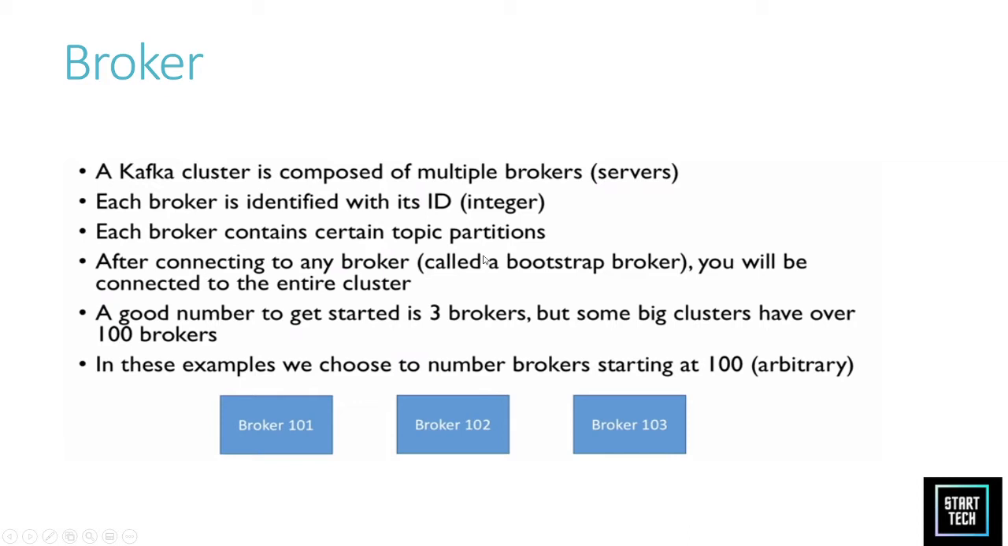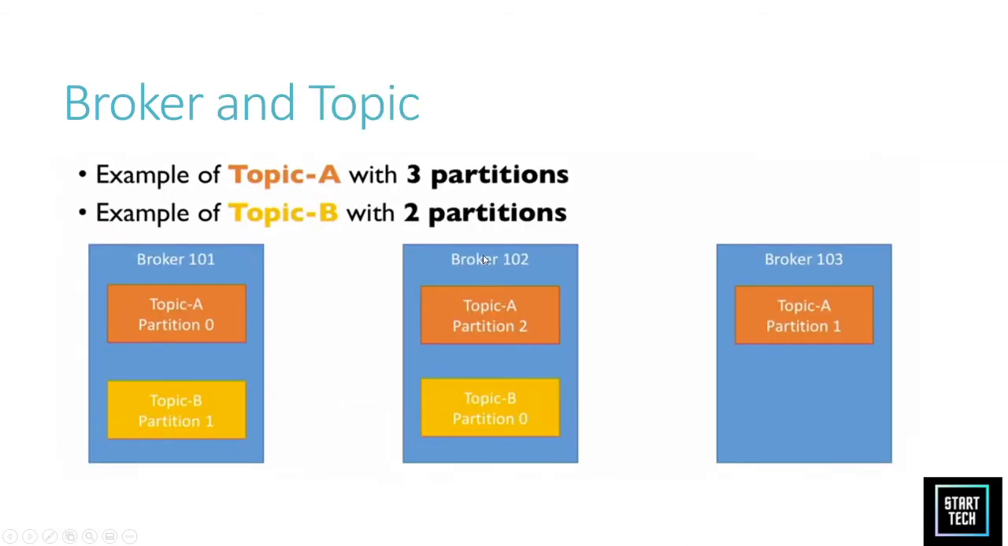After connecting to any broker, you are connected to the whole cluster in a typical Kafka cluster. A good number to start with is 3 brokers. You can have as many brokers as you want. So how is a topic stored in a broker? Consider that topic A has 3 partitions. Each partition will be stored in a different broker, as we have a 3-broker cluster as seen in the diagram.